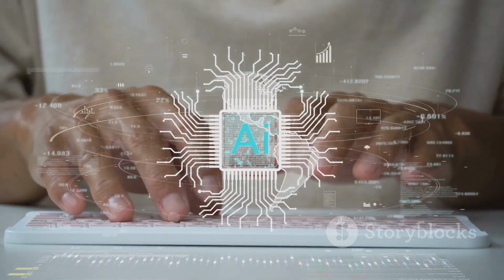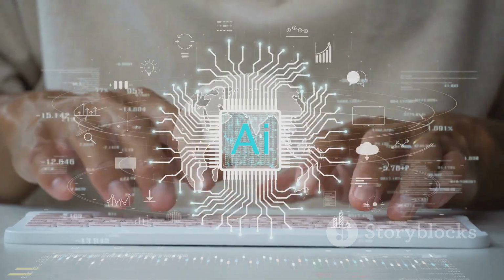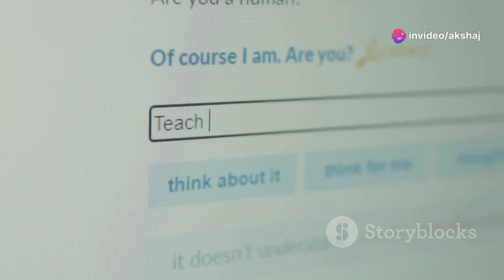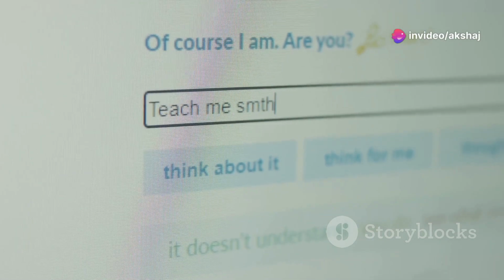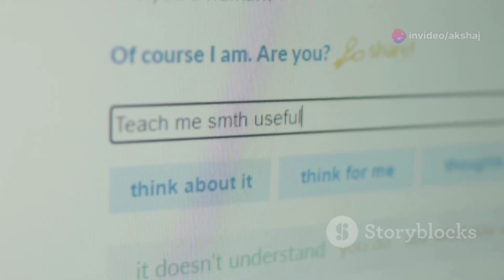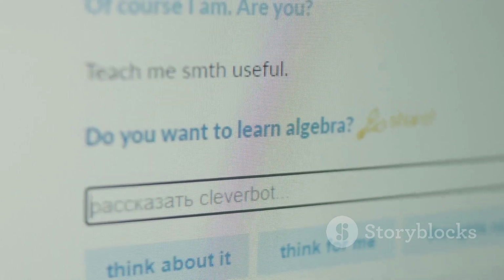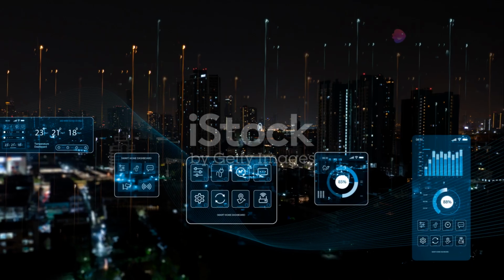Now you might ask, why are prompts so important? Prompts are the starting point of any AI output. They set the stage for what the AI will produce. A well-crafted prompt can be the difference between a vague, generic output and a precise, detailed response. It's all about setting clear expectations for your AI tool.